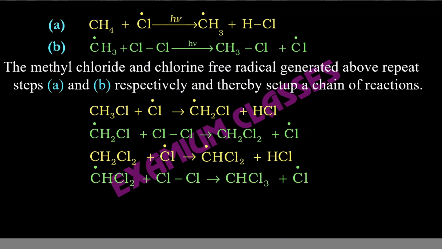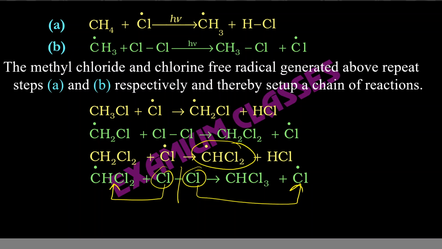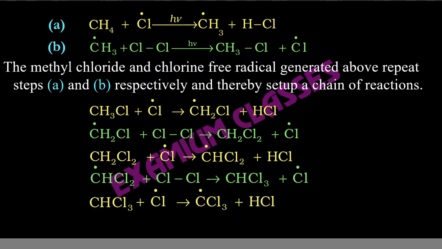Then again next step, this free radical will combine with chlorine. Chlorine will get divided. One part will give you chlorine free radical, and the other part will get combined here. Then again these two will combine. When these two combine, this free radical will be transferred here, and hydrogen will get attached with chlorine. So this free radical got transferred to CCl3 and hydrogen combined with chlorine.